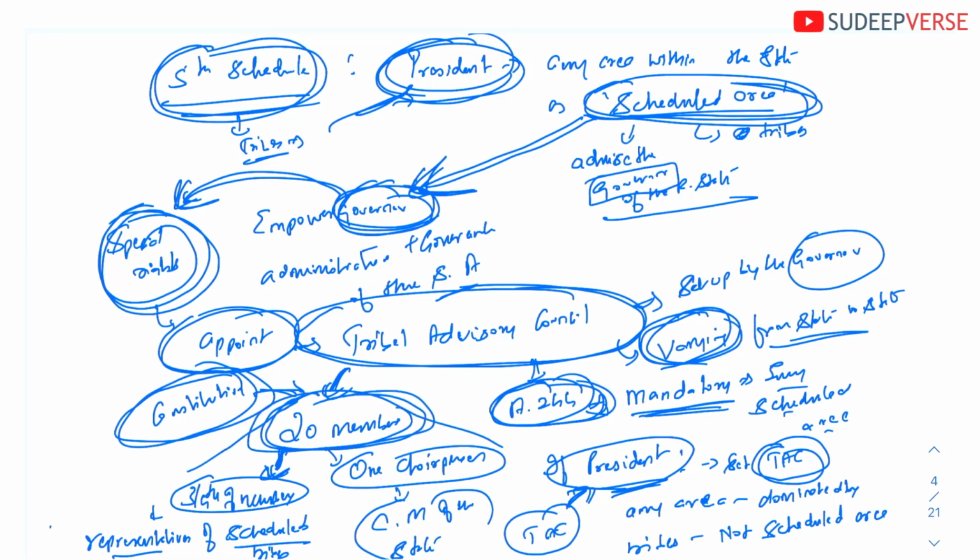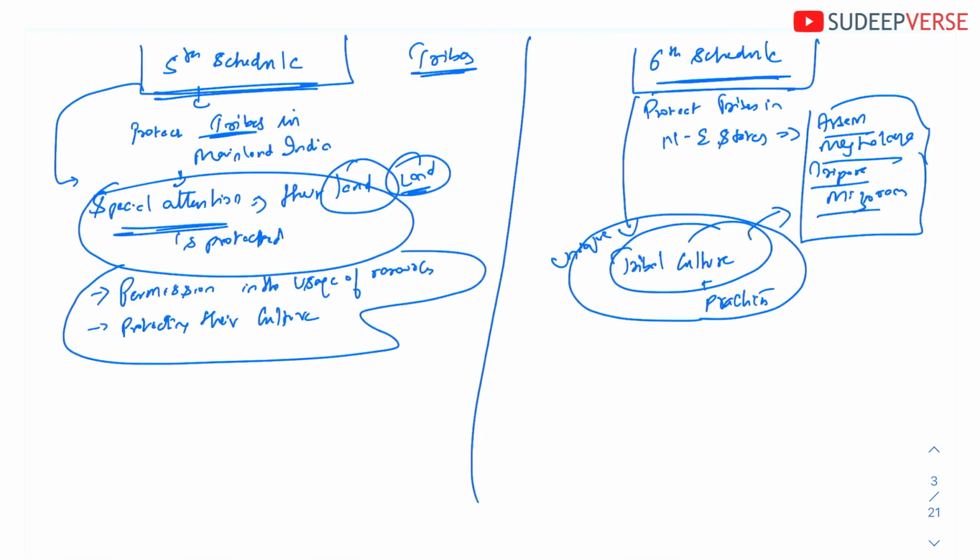Within this, there can be many variants in different states. Okay, so I hope you understood what this fifth schedule is. The fifth schedule is mainly concerned with the tribal areas in mainland India. Okay, so I hope you understood this.